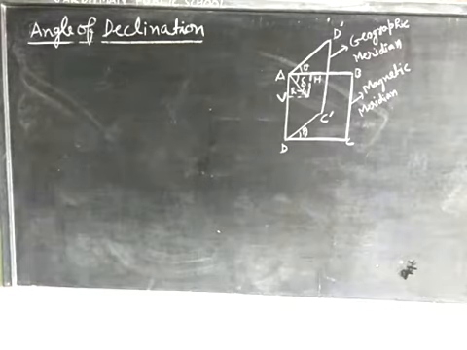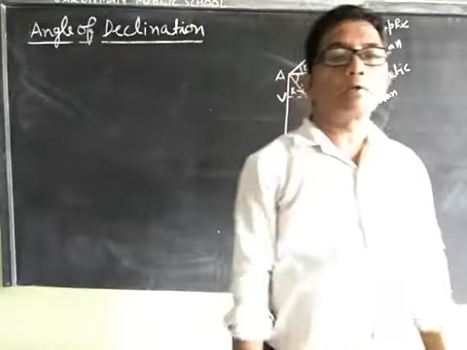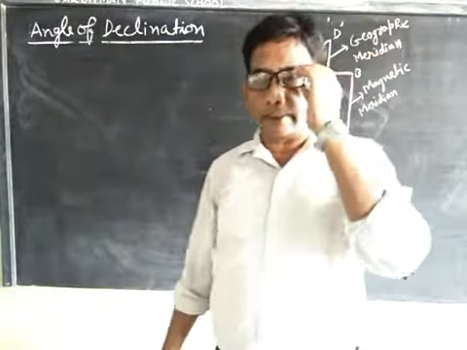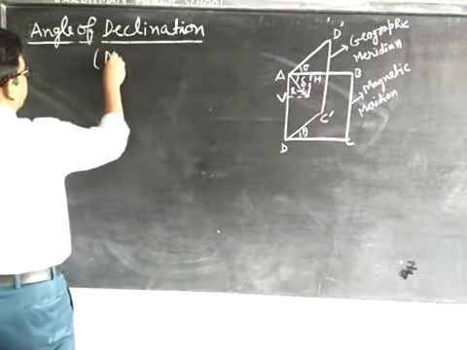Now we will discuss what the angle of declination is. The angle of declination is also known as magnetic declination.